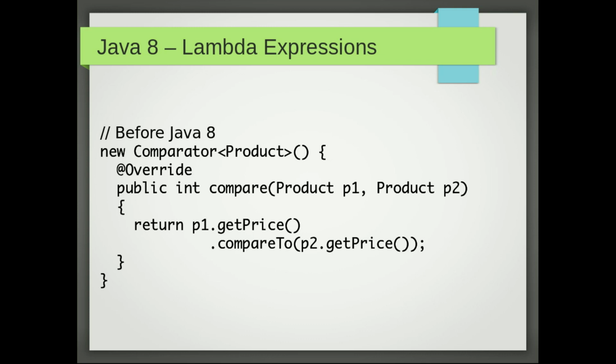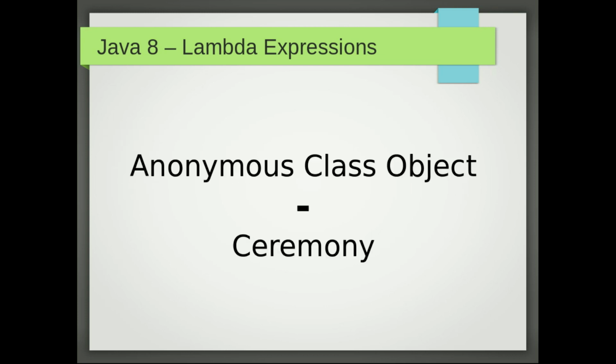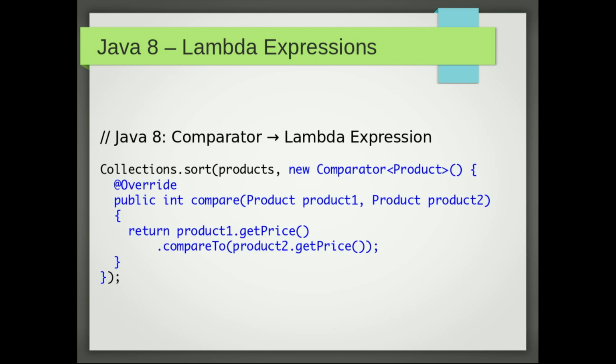We had to do this, full of ceremony, boring, noisy, right? So I'll show you how to convert that comparator anonymous class into a lambda expression. If you just think about the syntax of lambda expressions, it's more like removing ceremony from an anonymous class object, right? Yeah, as I said, this is what we usually do when sorting collections in Java.